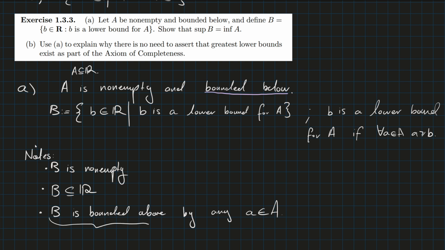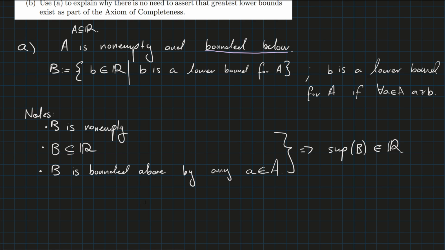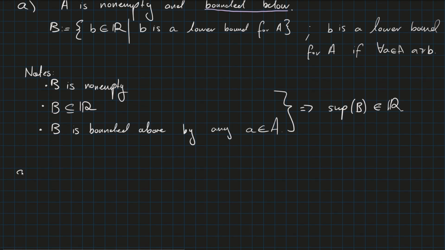So the set of all the lower bounds must be bounded above by a. From all this, we can conclude that the supremum of B exists.